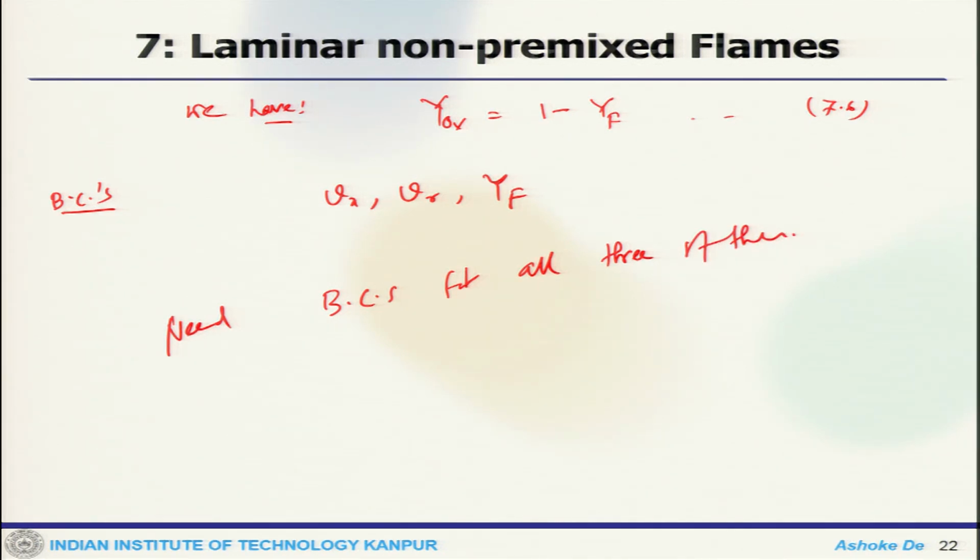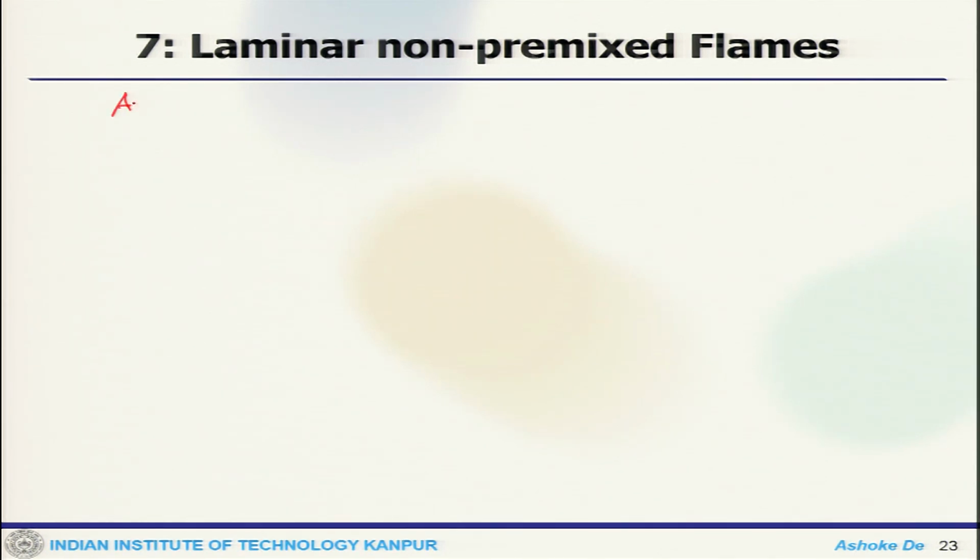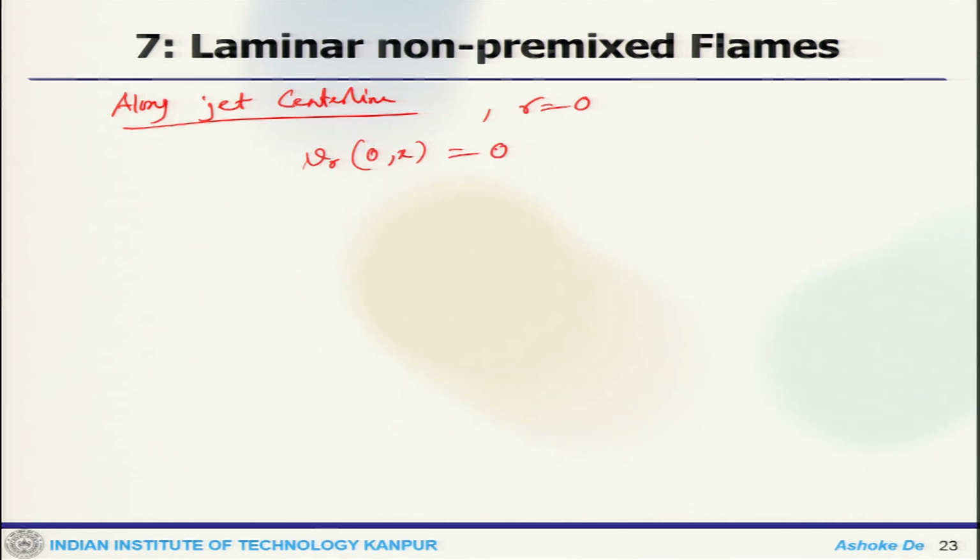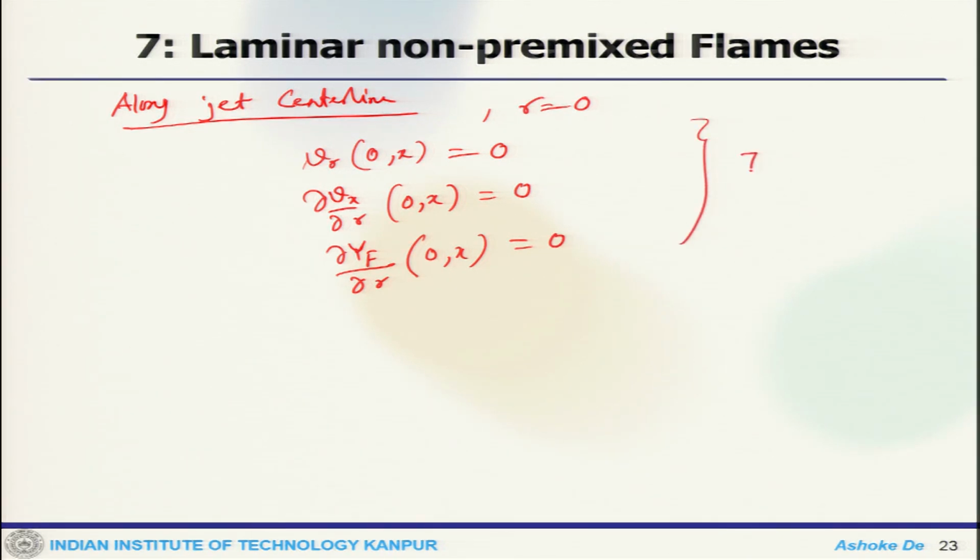Now, we go one at a time. First thing we go at the center line, which is r equals 0. Here Vr is 0, del Vx by del r is also 0, and del Yf by del r is 0. The last two things you can write from symmetry.